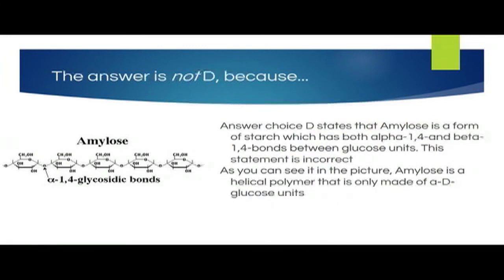Answer choice D states that amylose is a form of starch which has both alpha-1,4 and beta-1,4 bonds between glucose units, and that is not true. As you can see in this picture, amylose is a helical polymer that consists only of alpha-D glucose units. There are no such polymers or polysaccharides made up of both alpha and beta 1,4 bonds between glucose units.